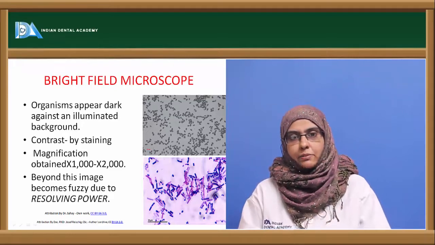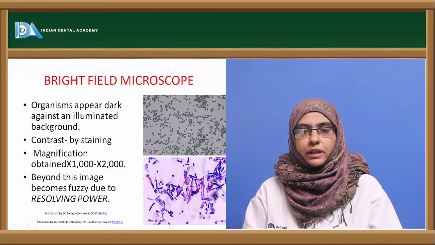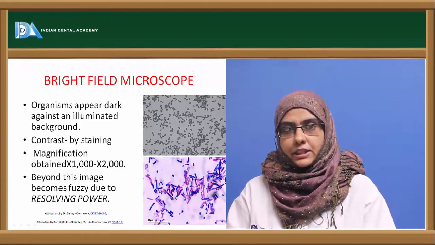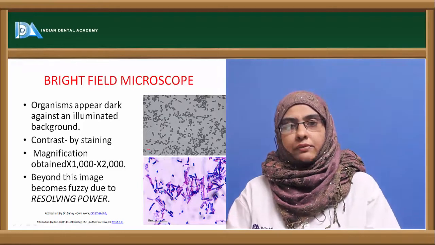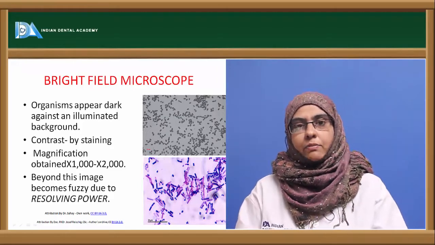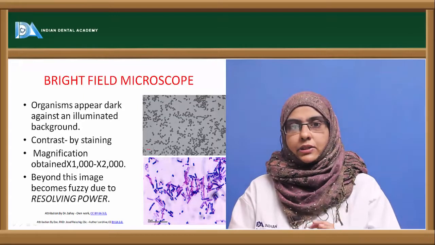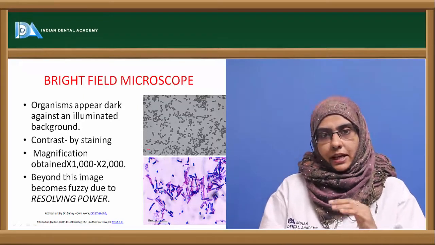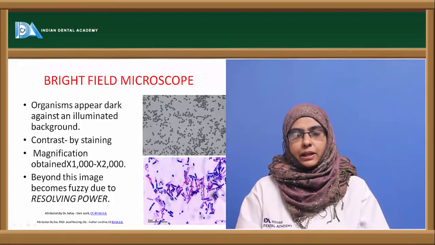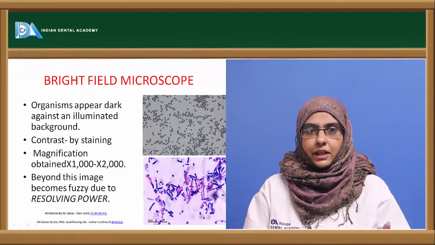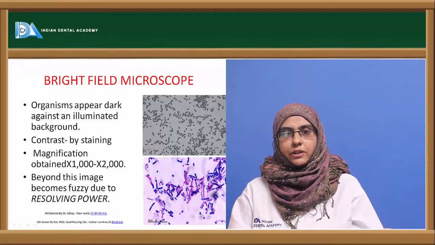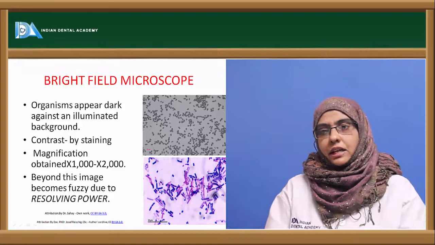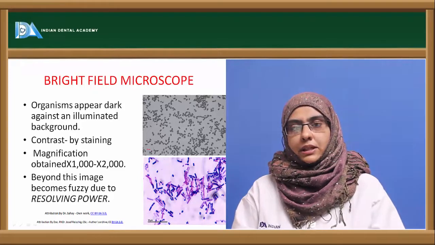So here the organism has to be stained in order to bring a contrast between the organism and the surrounding. As the organisms are transparent in nature, you cannot view them directly. So you have to stain the organism with different types of biological stains. Now these stains usually bring about a contrast between the organism and the surrounding, thereby enabling us to see the microorganism, which is transparent, as well as the surrounding which we are using, which is also transparent in nature. So by using different types of stains, we can see the different types of microorganisms under the slide.